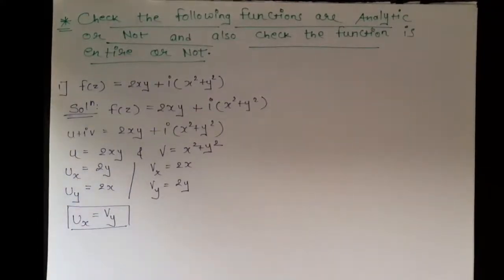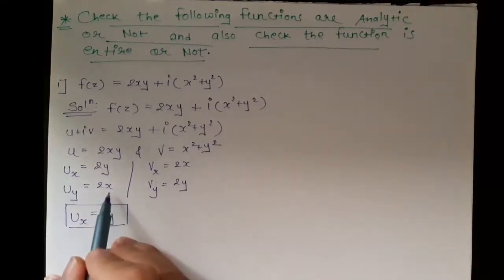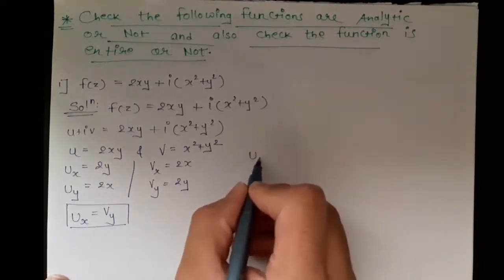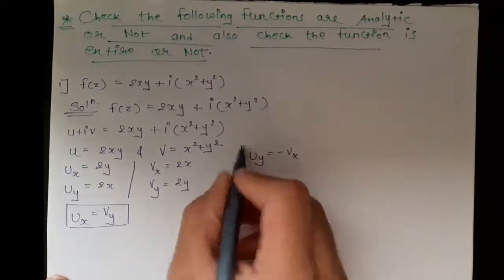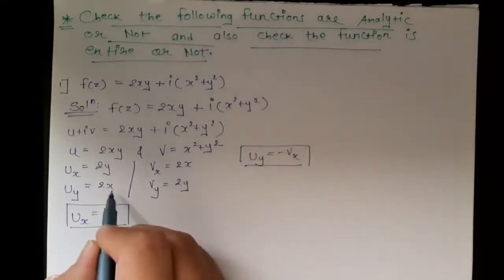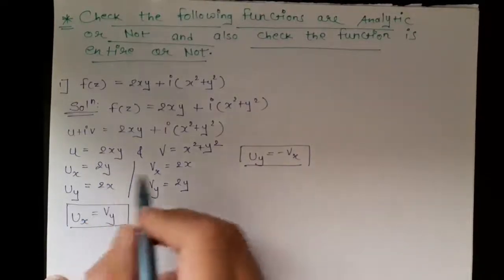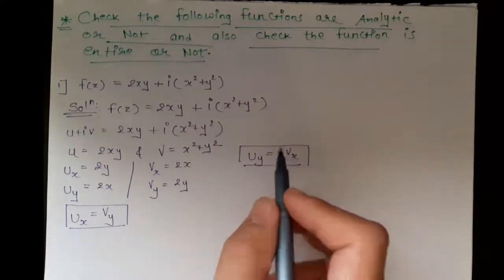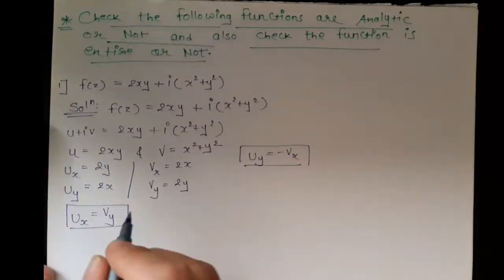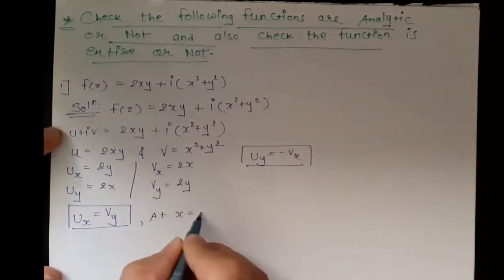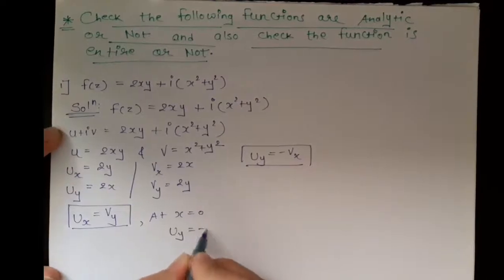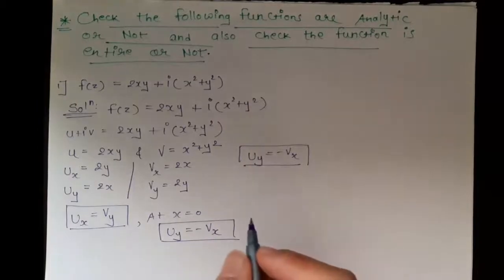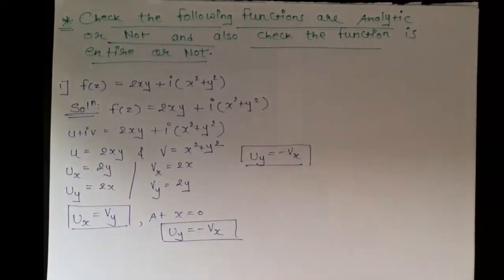Okay, but if we put x equals -1, then the equation uy equals minus of vx will not be satisfied. Because if we put x equals -1, then here it will be -2 and here also it will be -2, but we want uy equals minus of vx. Okay, so at x equals 0, we get uy equals minus of vx, because in front of 0 the negative and positive signs are not important.